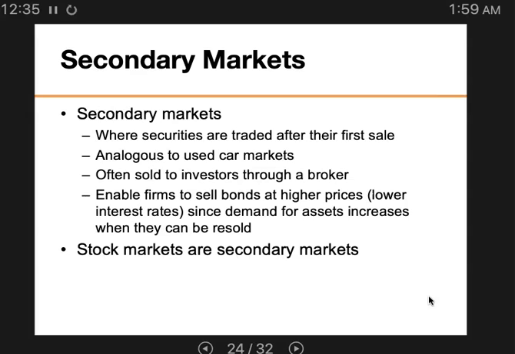So the existence of a secondary market enables firms to sell the bond at a higher price. The liquidity in the secondary market makes me confident that I can sell my bond anytime I want, so I'm not going to discount too much, and I might pay a really high price at inception. That could increase the demand for the bond.